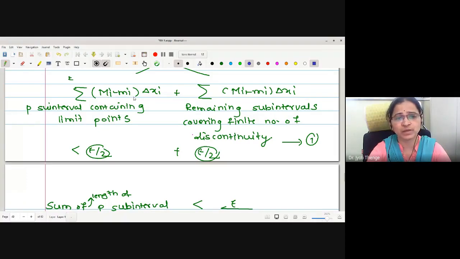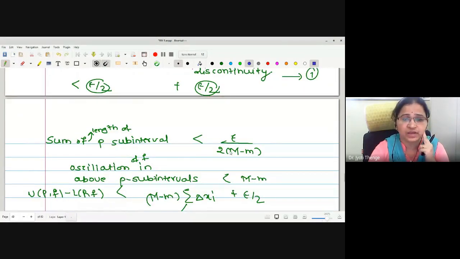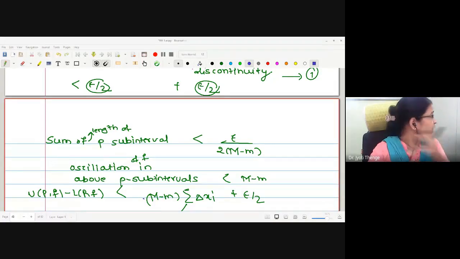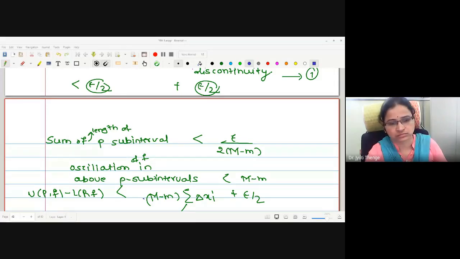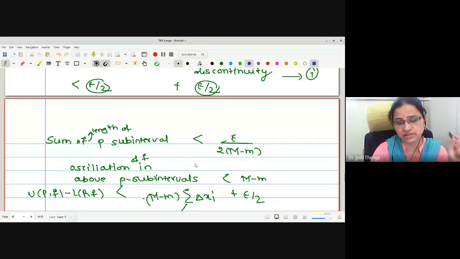Therefore, knowing the fact that Mi minus mi is less than or equal to M minus m, if I take it outside, we remain with the summation of delta xi. What we have to adjust is the summation of delta xi, to be less than epsilon upon 2 times (M minus m). This is the pure adjustment. We have adjusted the subintervals around the points in such a way that the sum of the lengths of these p subintervals is less than epsilon upon 2 times (M minus m).